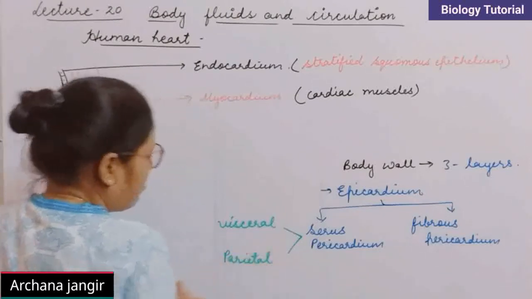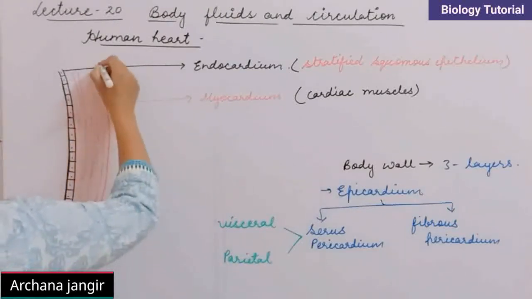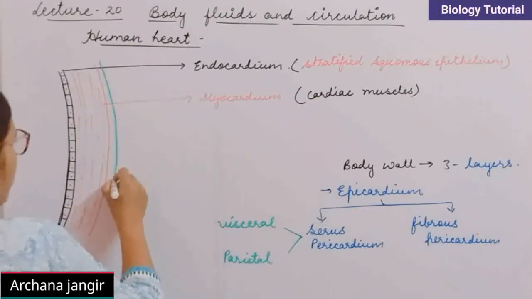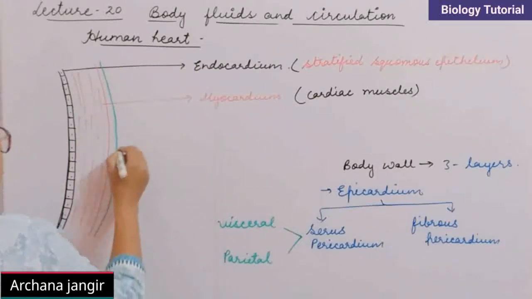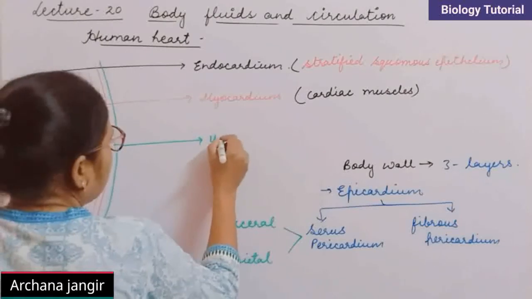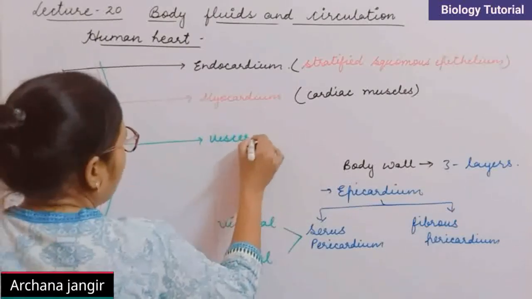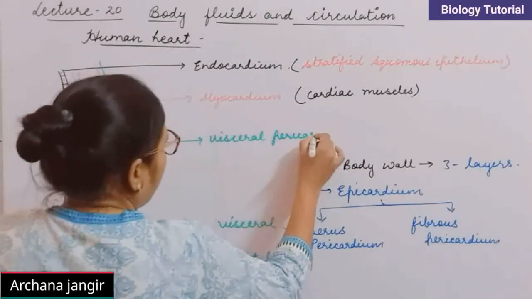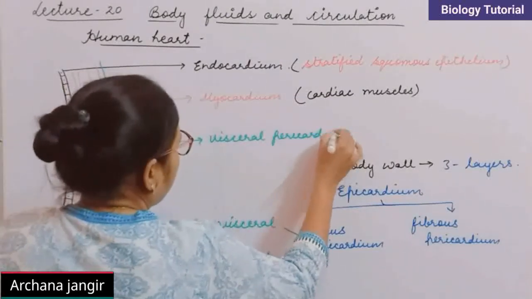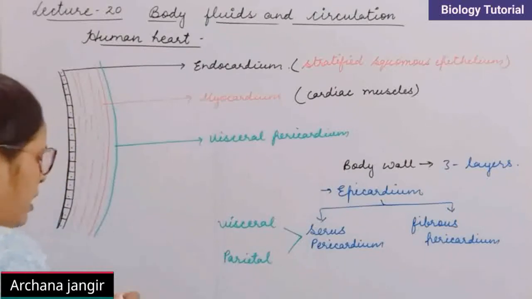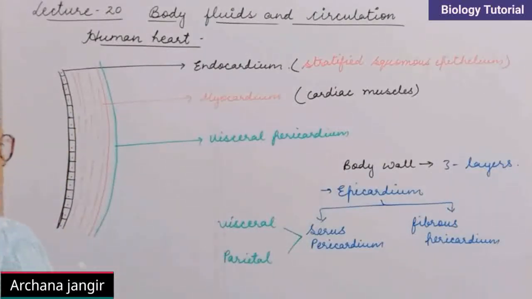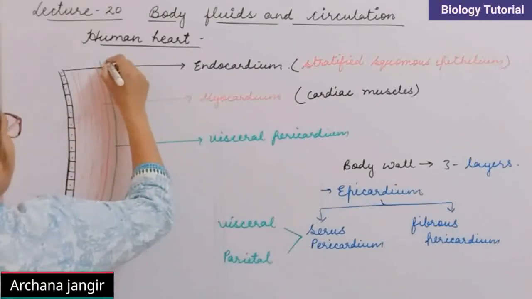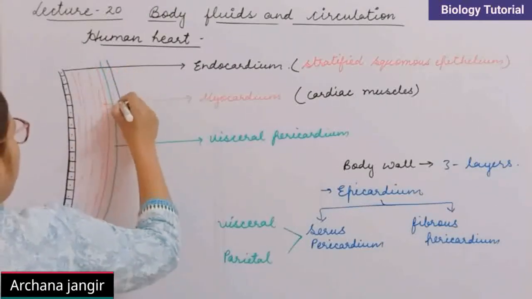So here I am drawing firstly the visceral pericardium. This green one is the visceral pericardium. And the next one is parietal pericardium. This blue one is parietal pericardium.